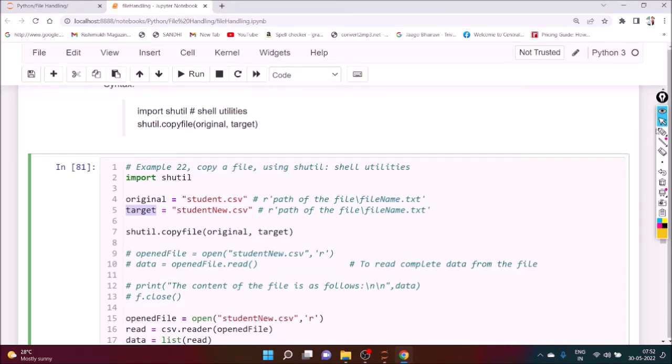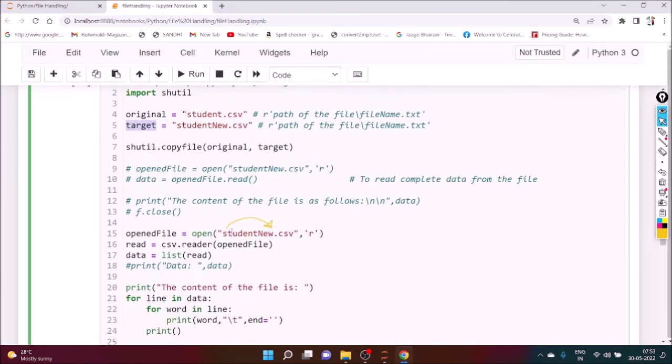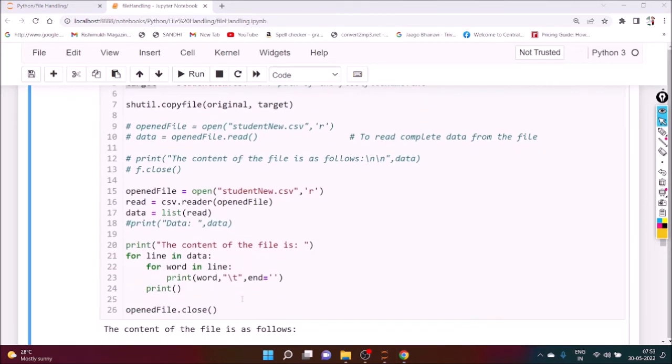Original to target. So first of all, it will create one file and transfer the content from original to target. You can see here student_new is not there, student is there. If you execute it, it will create another file, and if you read the content, we can get the same content. Okay, and definitely we can read the content of the file.